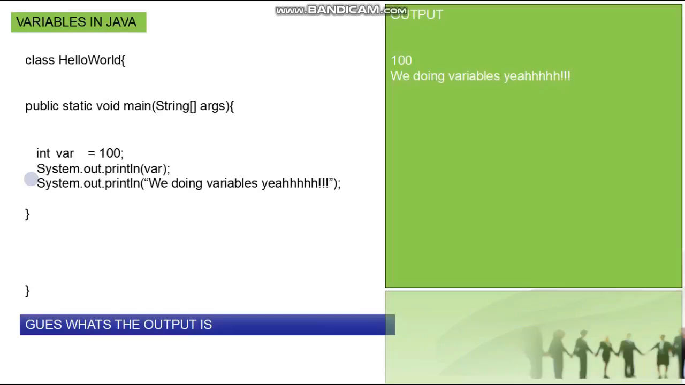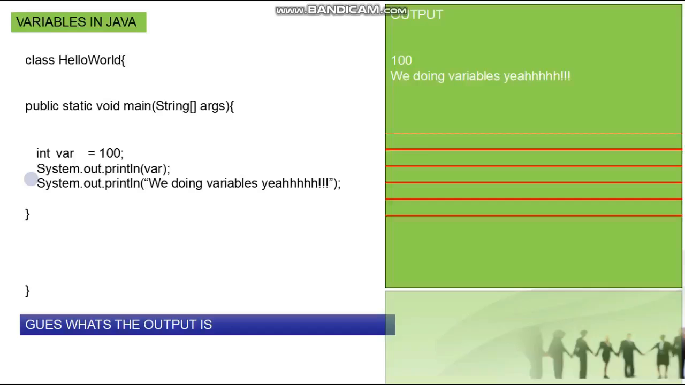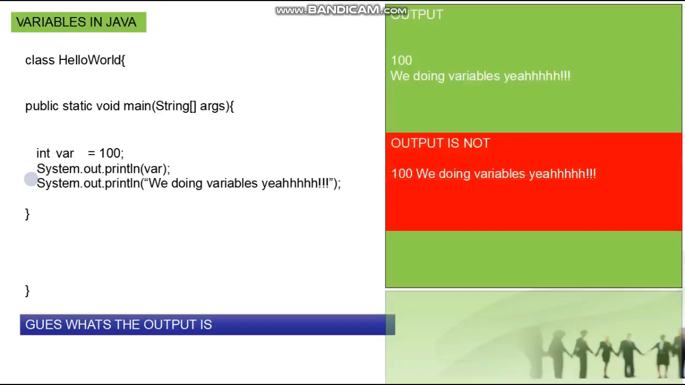Then it prints the second statement, System.out.println, we're doing variables. That's the second print statement being called below the first one. So that's basically the output. If you thought the output was something else, my guy, you're very wrong. It's not that light. It's not that.